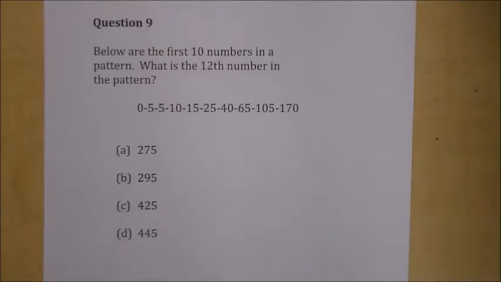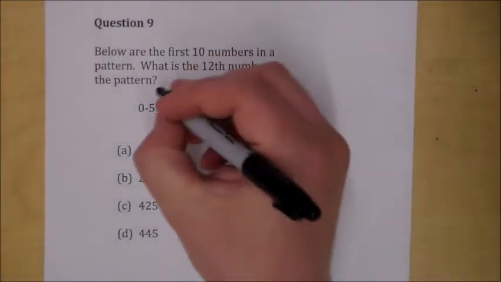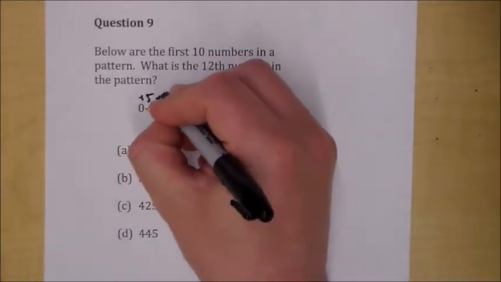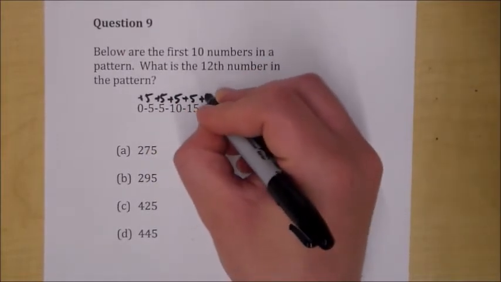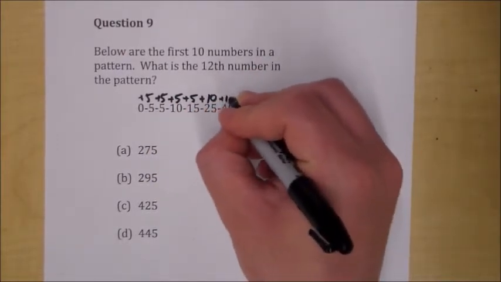So we're good. We return to these pattern questions in question 9, and they're tricky. You just got to hear the music. You just got to look at it and get it, and the more time you spend with it, the easier it's going to be. So maybe your first step will be, all right, plus 5, plus 5, plus 5, plus 5. No, then we do plus 10. Now we do plus 15.